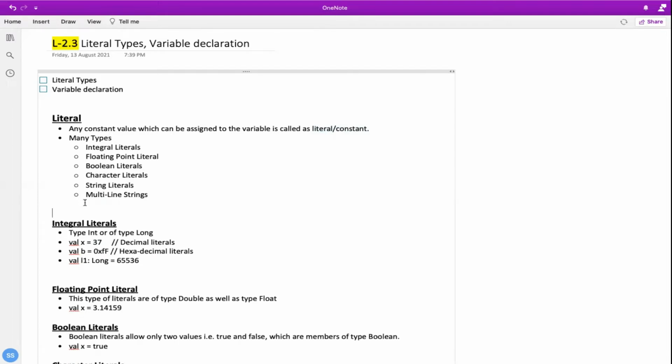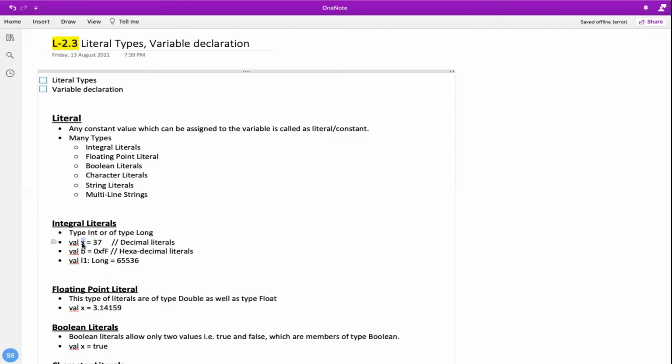When it comes to integer literal, the very first question that should come into your mind is what is an integer literal and what is an integer data type. There has to be some difference, right? That is why we are calling it an integer literal and an integer data type. As you can see over here, the value is an integer which is assigned to x, and x is of int data type.